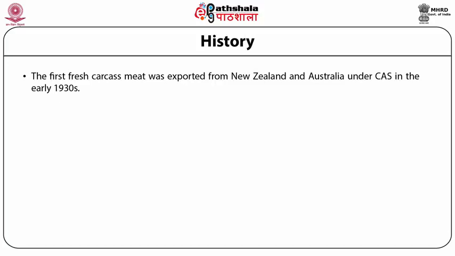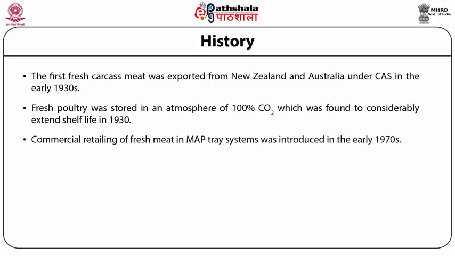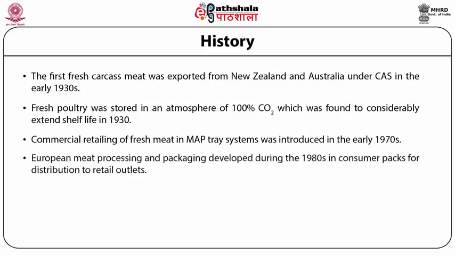Scientific investigations on the effect of gases on extending the shelf life of foods were conducted in 1930 on fresh meat and poultry. Fresh poultry was stored in an atmosphere of 100% carbon dioxide, which was found to considerably extend shelf life. Commercial retailing of fresh meat in MAP tray systems was introduced in the early 1970s. European meat processing and packaging developed during the 1980s with centralized production of MAP meat in consumer packs for distribution to retail outlets.